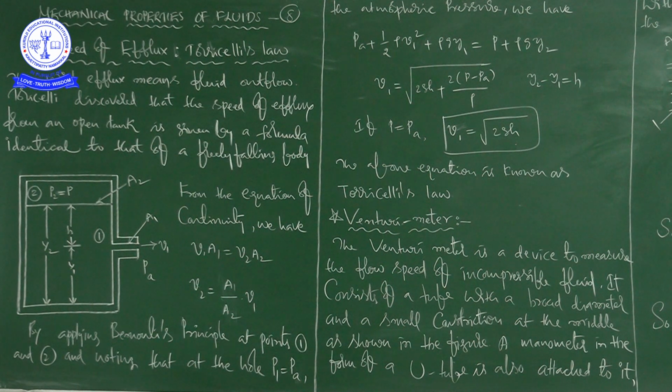So here, if you see this equation, we didn't put half rho V2 square, because V2 became 0 according to our assumption.